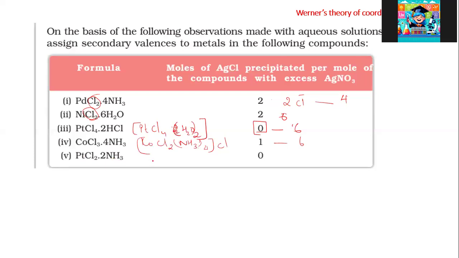For this, PtCl2 2 NH3, the number of moles of silver chloride precipitated is 0. Therefore, the structure will be like PtCl2 with NH3 twice, with no counterion. So this secondary valence will be 4. So this is how we are calculating secondary valences of every transition metal.